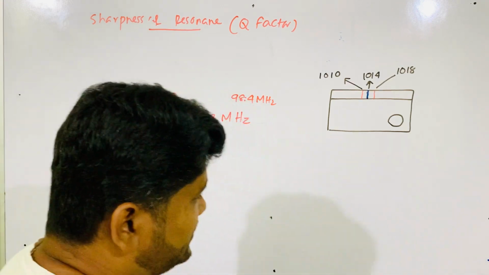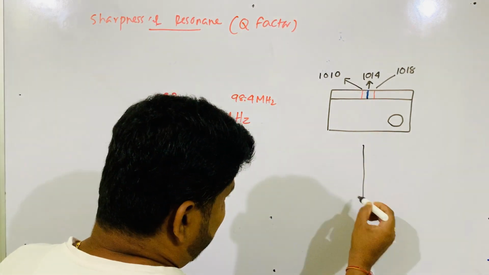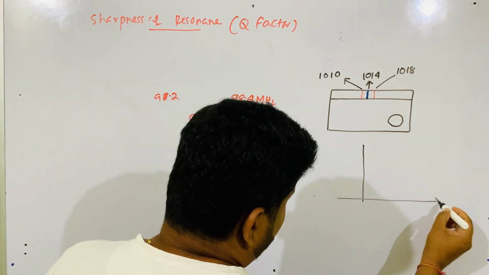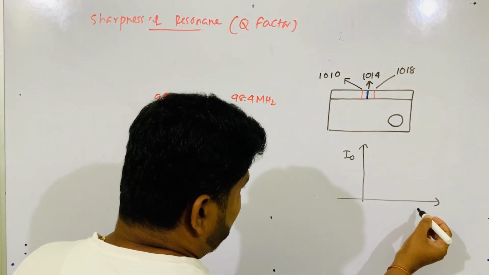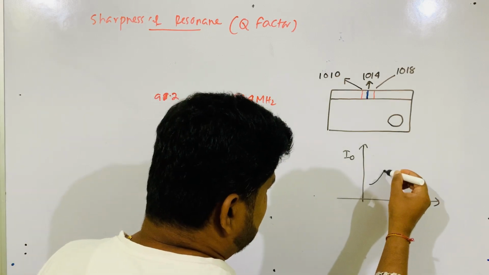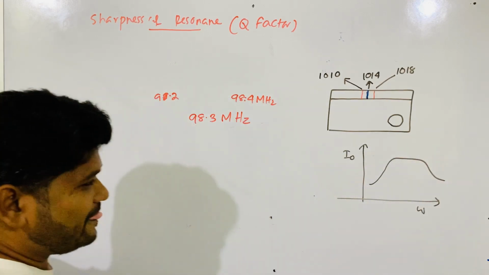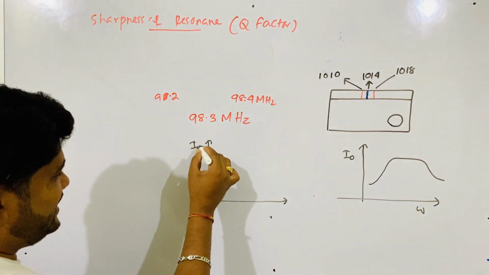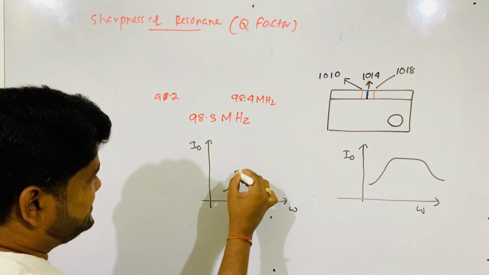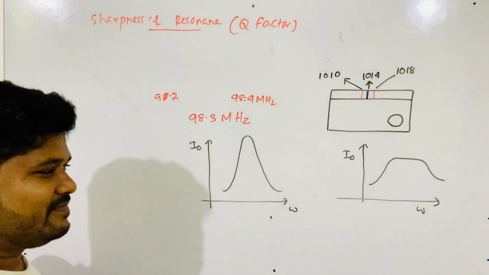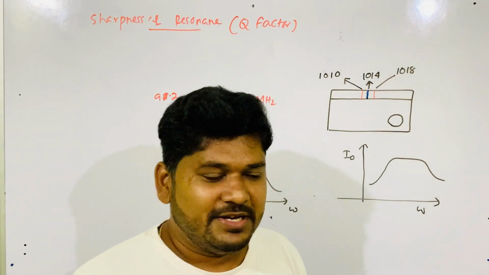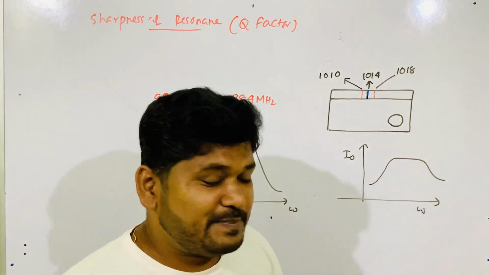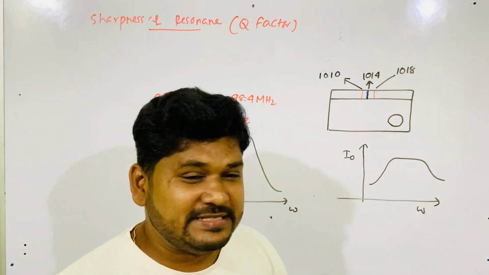If I draw the I naught versus frequency curve, the curve is like this. Can you mark at which point resonance happens here?